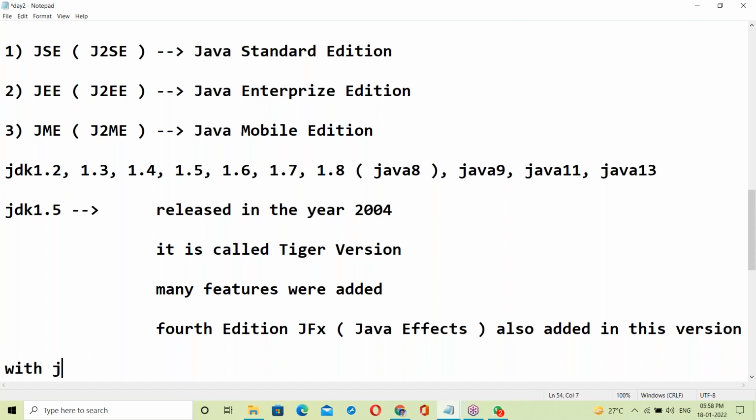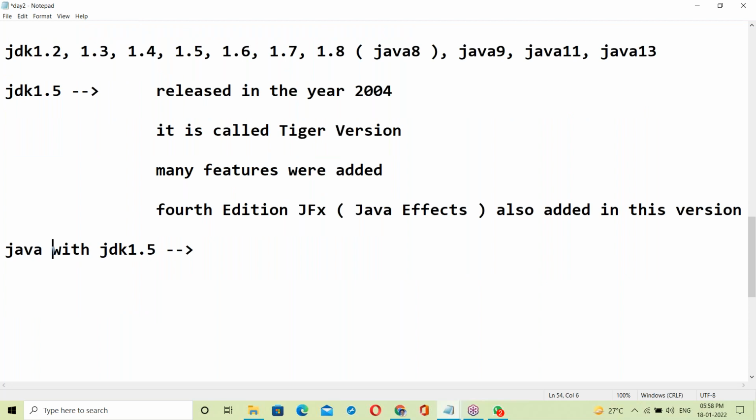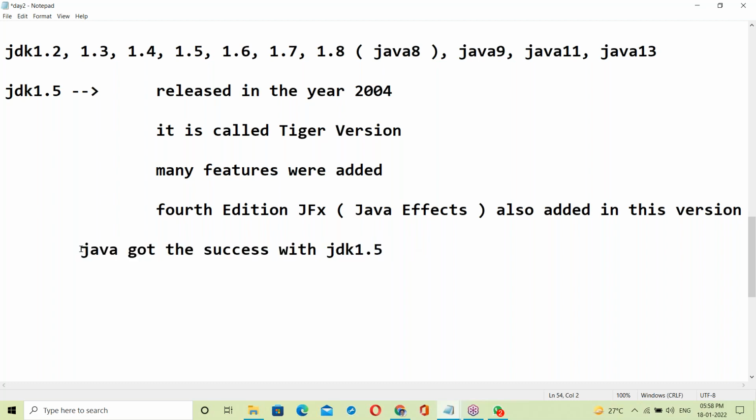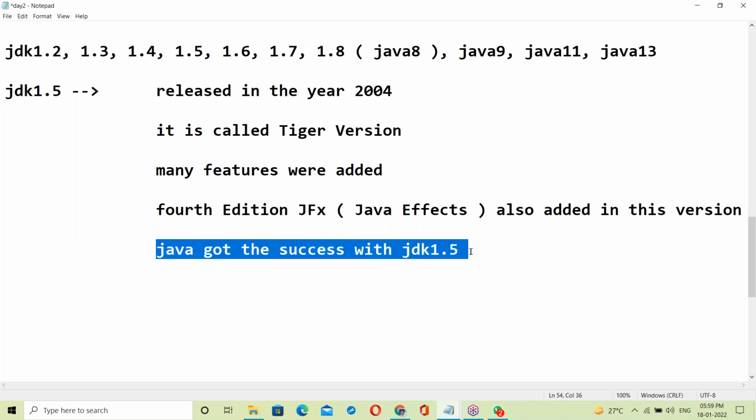So with JDK 1.5, Java got the success. Finally, Java got the success with this version, JDK 1.5. How many years did it take to become a success?